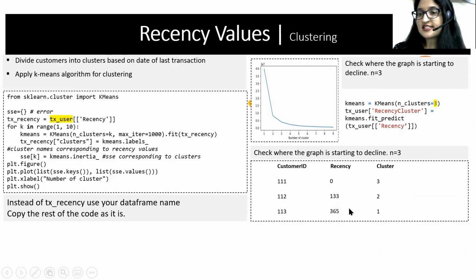Then 113 has transacted 1 year back, he's in a different cluster. 112 has transacted maybe in the middle of the year, he's in a different cluster. Let's say there is one more person, customer 114, whose recency score on the last transaction was 10. Basically, the last transaction in the database minus his last transaction, the difference is 10 days. So he would also be in cluster number 3.